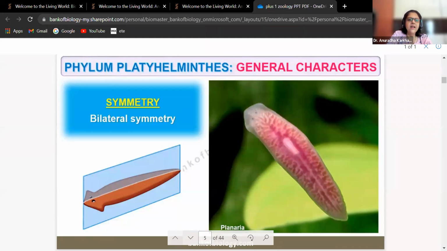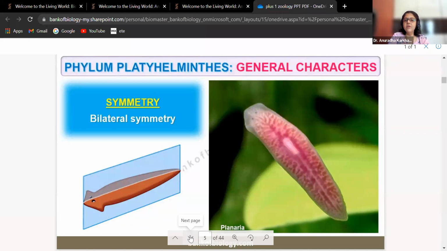Symmetry is bilaterally symmetrical. You can only cut it in this particular fashion to get two equal halves. So bilateral symmetry है यहाँ पर. Radial symmetry खत्म हो गया. हमने already chart में किया था. If it is radial symmetry, it's going to be Ctenophora या फिर Cnidaria. Correct?